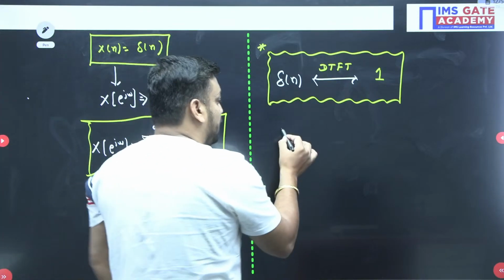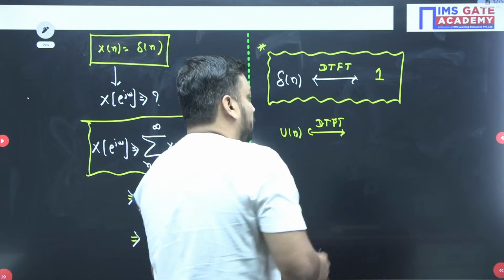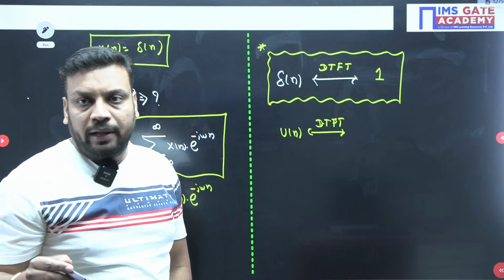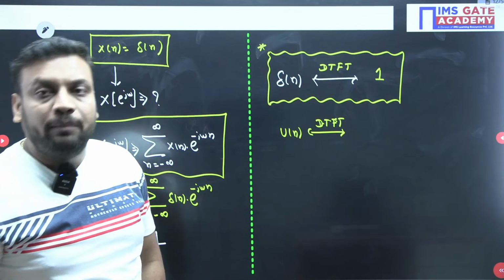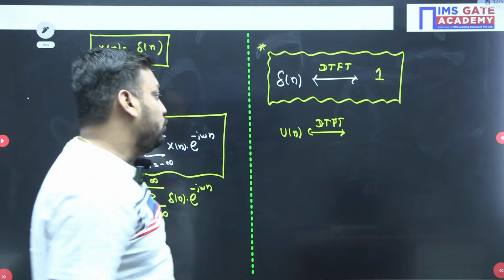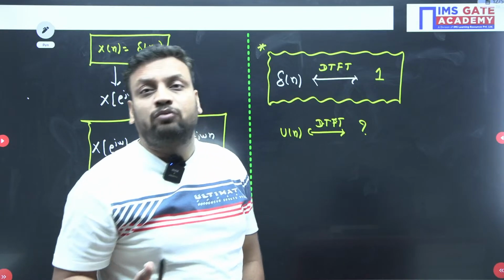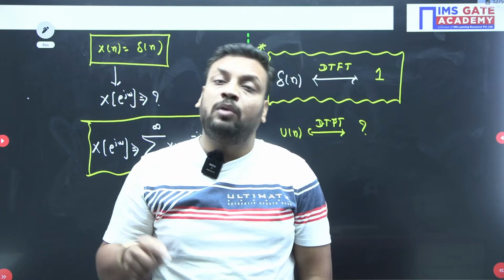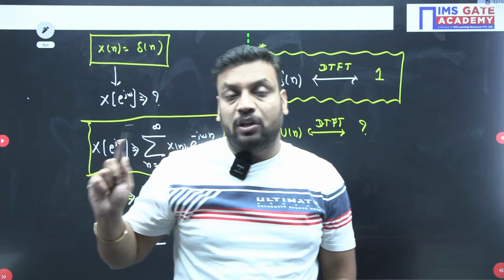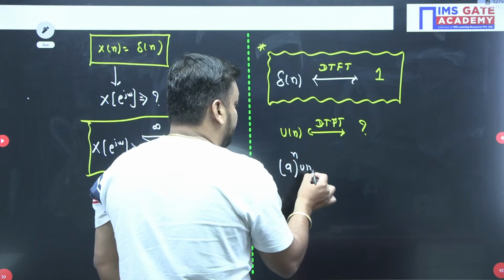Even students, if the examiner asks about the u n DTFT, here it is a critical signal. Why? Because if you apply the formula, then for u n, when you take the summation n equal to minus infinity to infinity, it will not be absolutely summable, because 1 plus 1 plus 1 plus 1 up to infinity. But by using the property, I can find it, just like the u t Fourier transform. I hope you remember, u t Fourier transform we can't solve by using the formula. Do you remember, u t Fourier transform is 1 upon j omega plus pi del omega. I am talking about continuous time Fourier transform. Similarly, u n we can find by using the property.